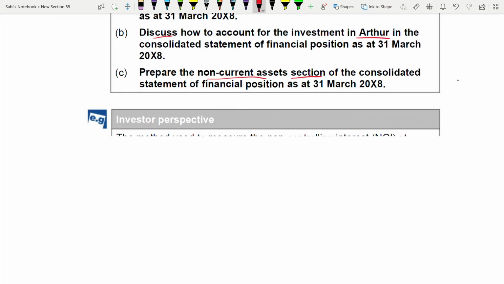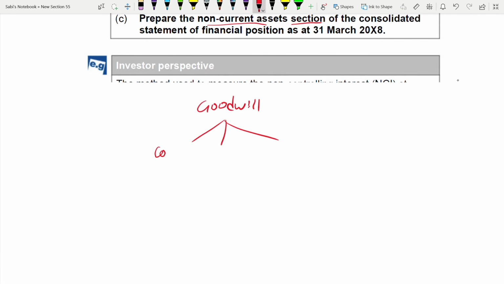Okay, so let's break down this goodwill into three things. You need three things to calculate goodwill, isn't it? One is your consideration. You start with your consideration. This consideration also has many parts to it. One is share, one is cash, and the rest are other things, contingent consideration, deferred consideration, and all those things. But here we don't have all those things. We only have two. One is share, one is cash. So this you can further break down.